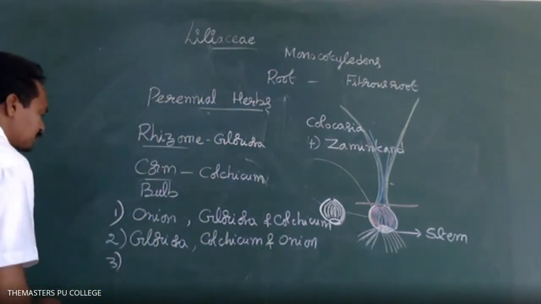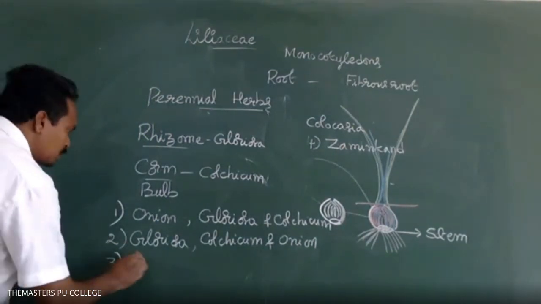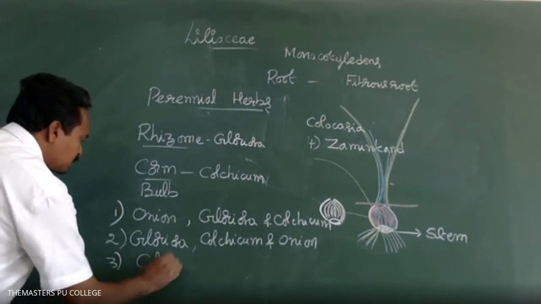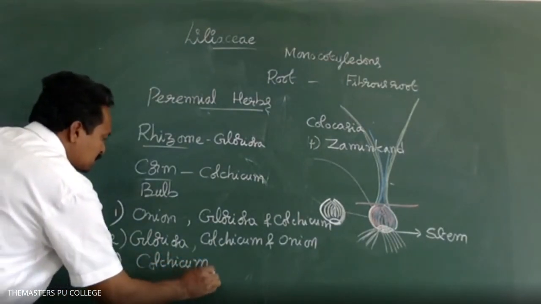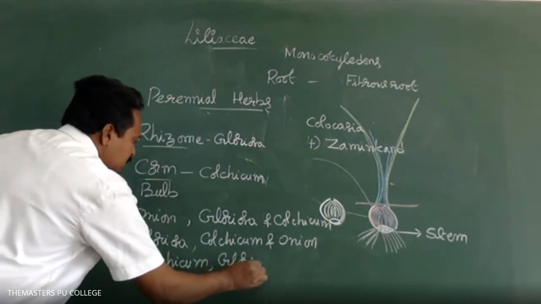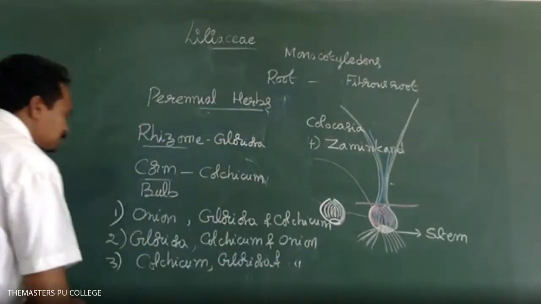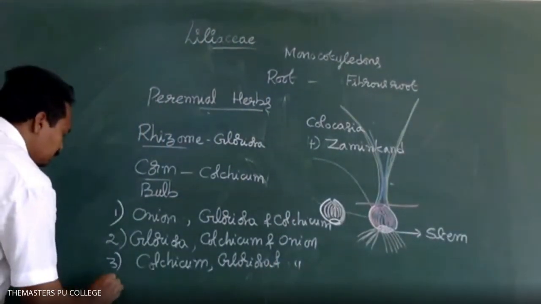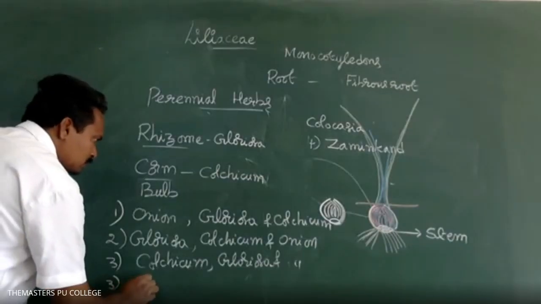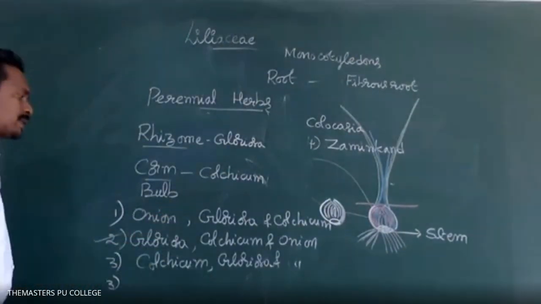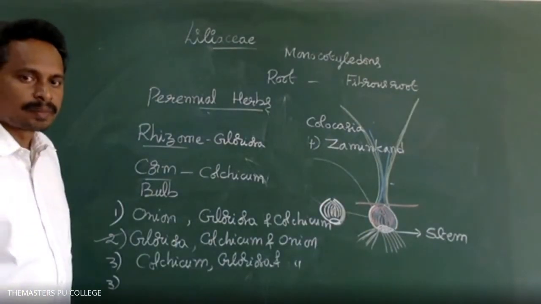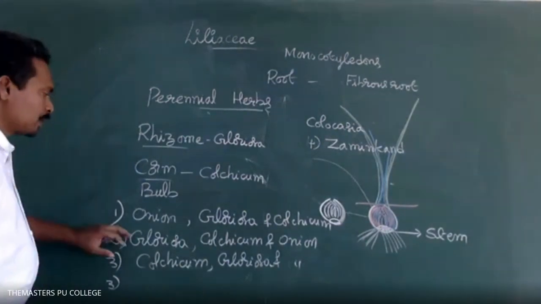Option 3 is colchicum, gloriosa, and onion. Option 2. Very good. Option 2 is the correct answer.